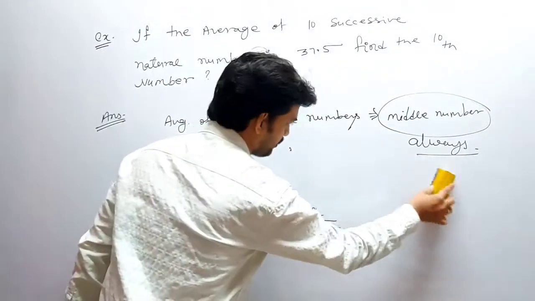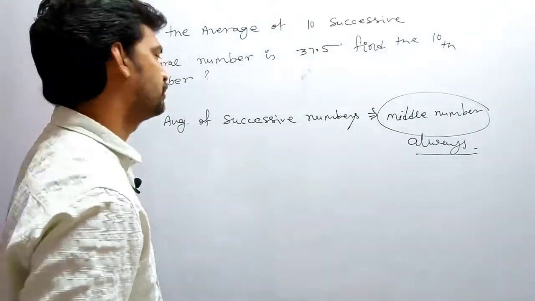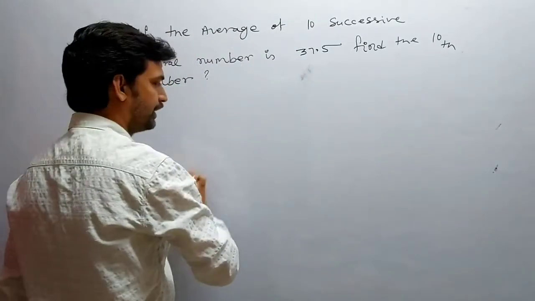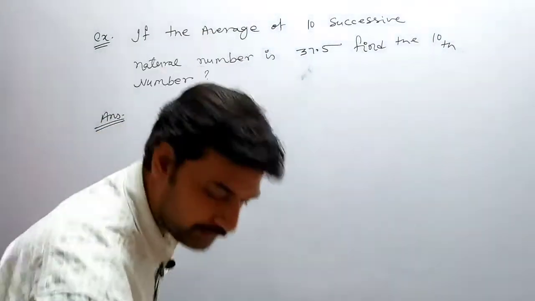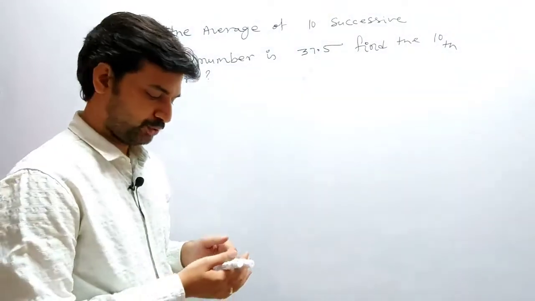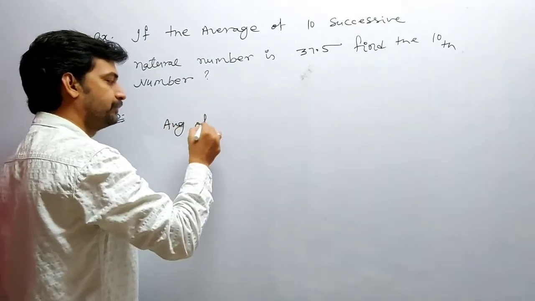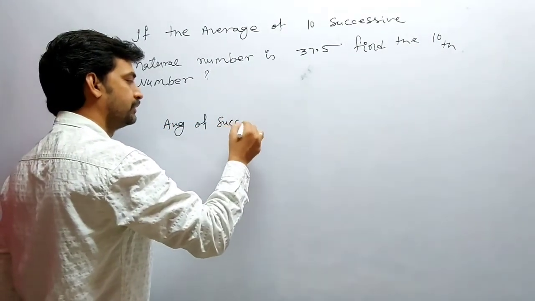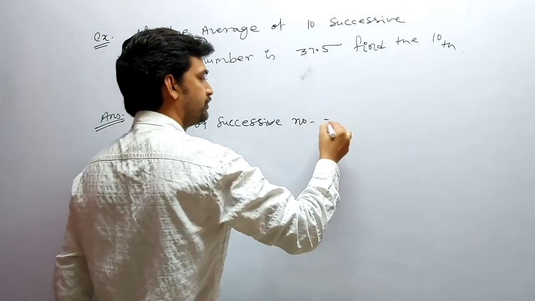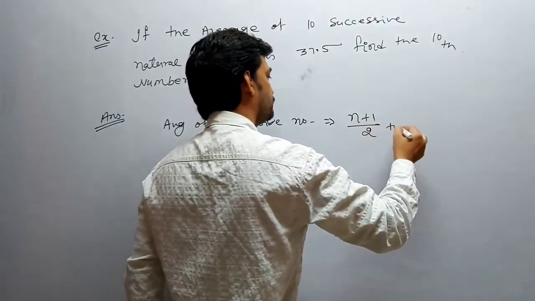But whenever the question is about 10 numbers, 20 numbers, 15 numbers, or 13, 18, 20, no matter, the calculation by this method will take some time because you need to write down some signs and then calculate. So I'm giving you one formula: the average of successive numbers is equal to the (n plus 1) by 2 term.